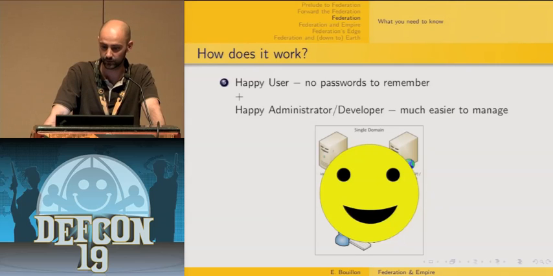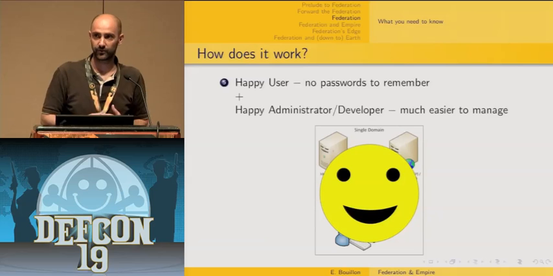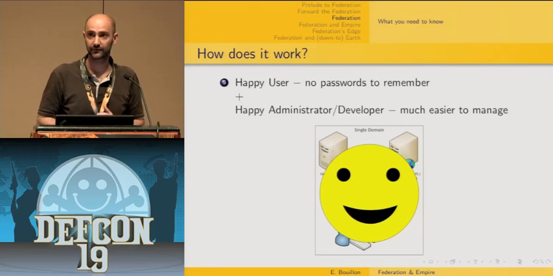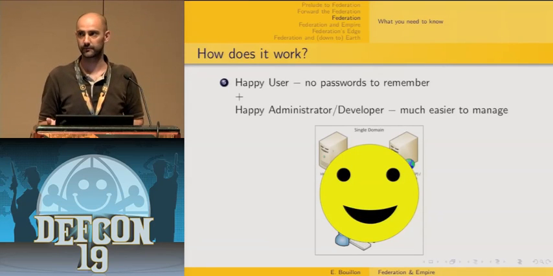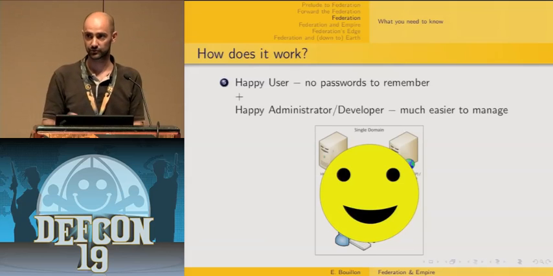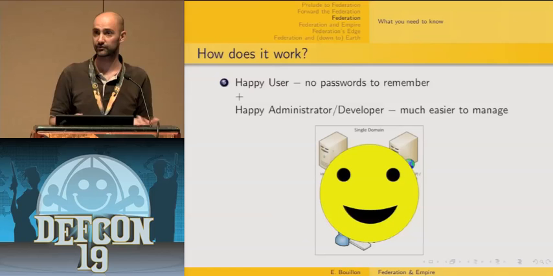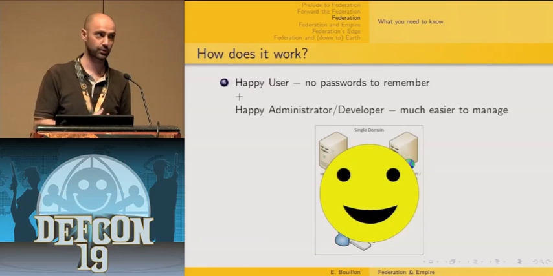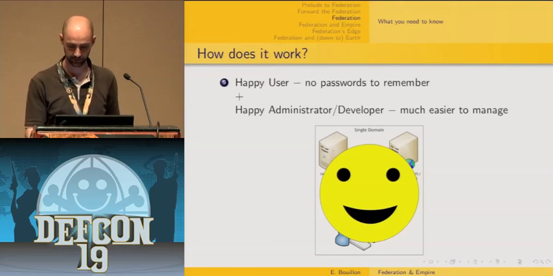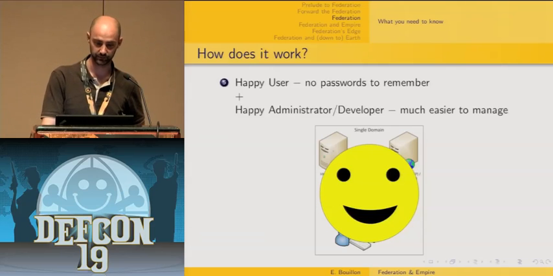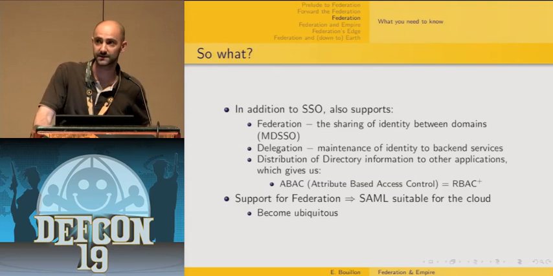So, how does it work here? I'm going to focus on the web browser SSO profile. Basically, it's a four-step process. First, your user requests access to a claims-aware web application, and this request does not contain any SAML assertion. The web application is going to redirect the web browser to the user.